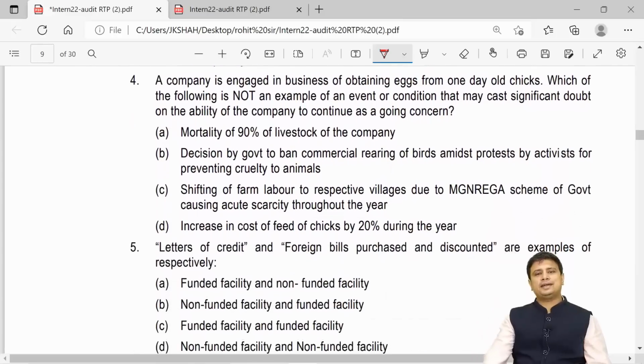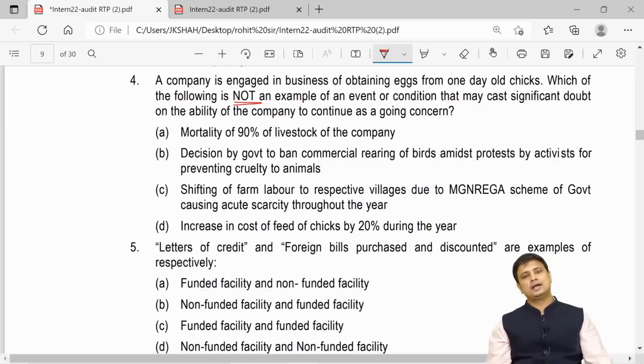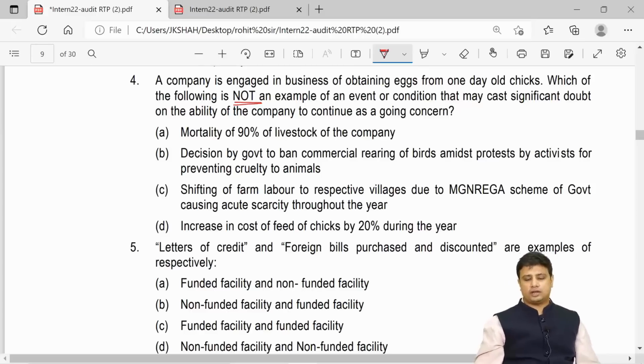Next, a company is engaged in the business of obtaining X from 1 day old chicks. Which of the following is not an example of events and conditions that may cast significant doubt on the entity's ability to continue as a going concern? Now, mortality of 90% of the livestock, my friends, this is an event because of which the company may not continue. Decision by the government to ban commercial rearing of the birds amid protest by activists for preventing cruelty to animals. My friends, again, this is an event or condition which may cast significant doubt. Next, shifting of farm labor to respective villages due to the MGNREGA scheme.